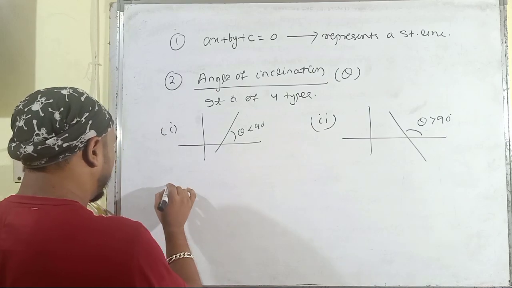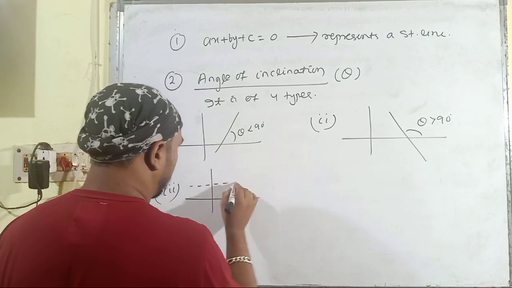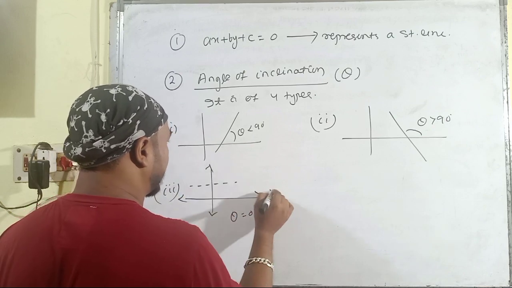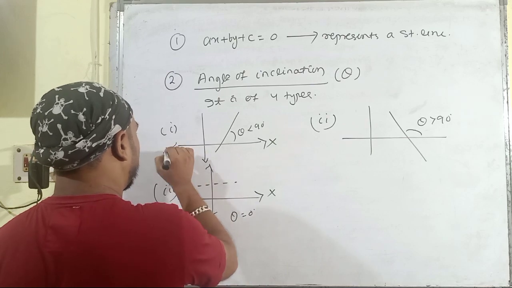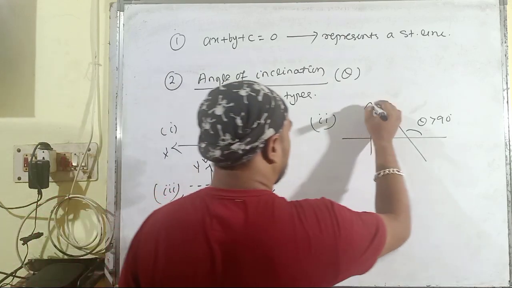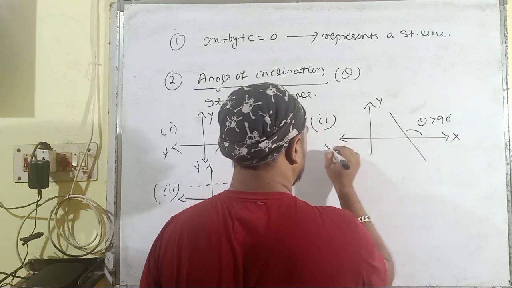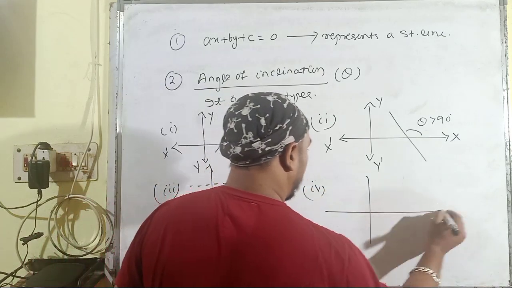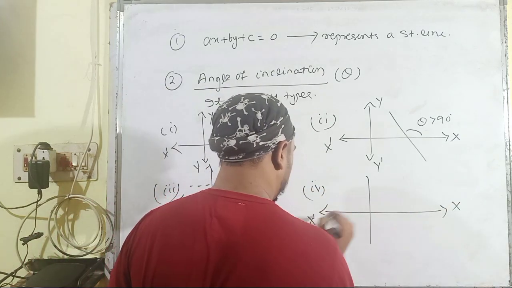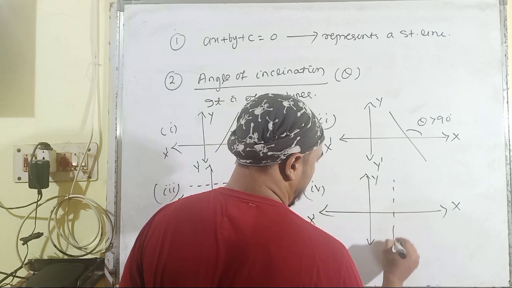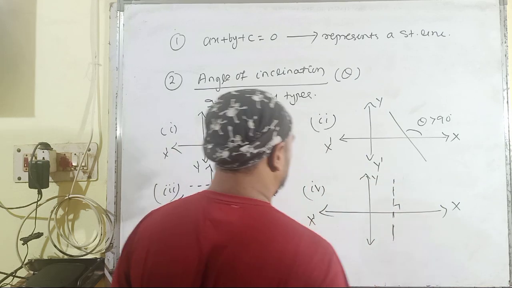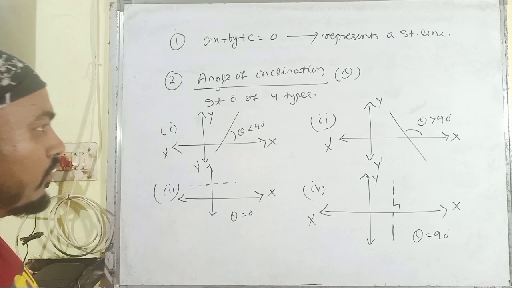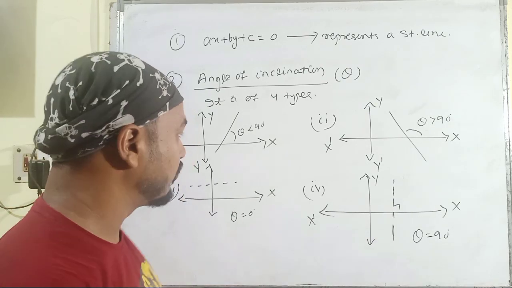The third one is theta equal to 0 when the line is parallel to x-axis. And the fourth one is where the line is perpendicular to x-axis, that means theta is equal to 90 degree. So four different types of angle of inclinations are possible.